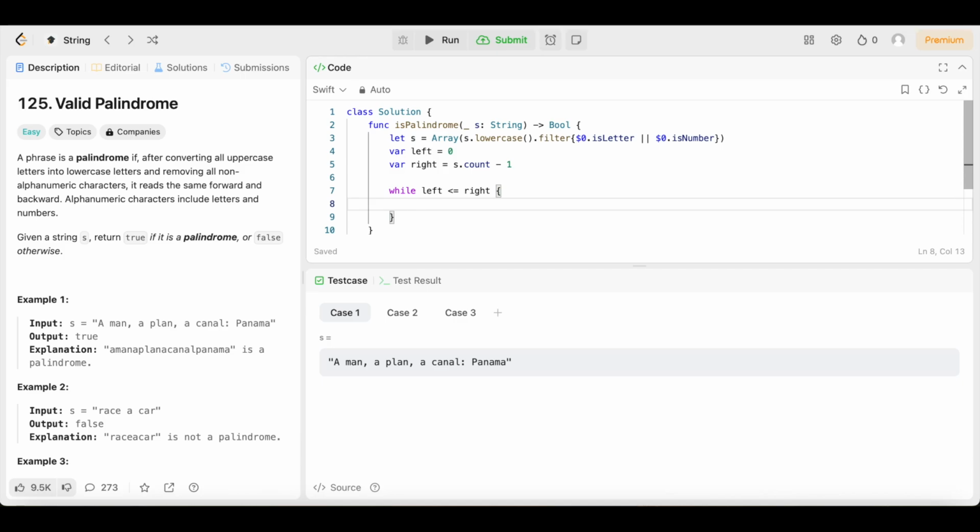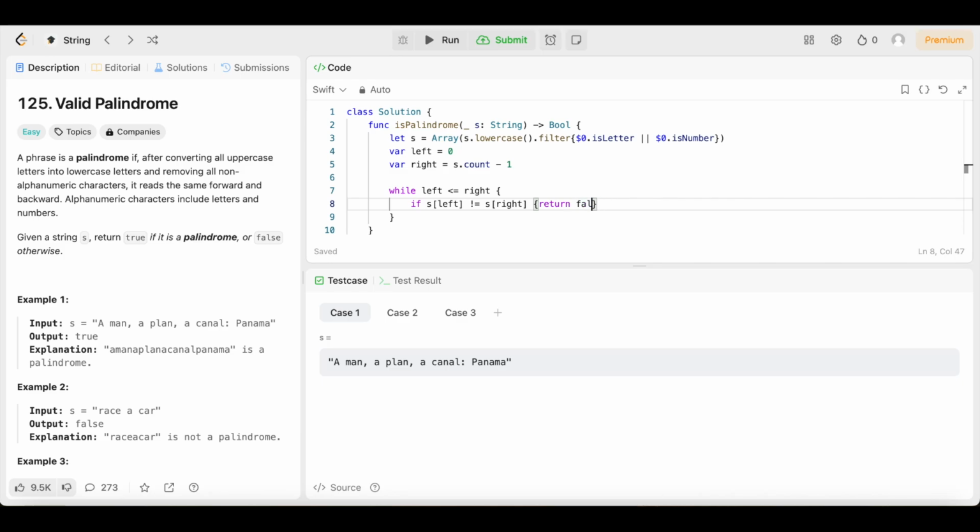Then we're going to say if S, open up the array brackets, S left is not equal to S right, then we're going to return false.